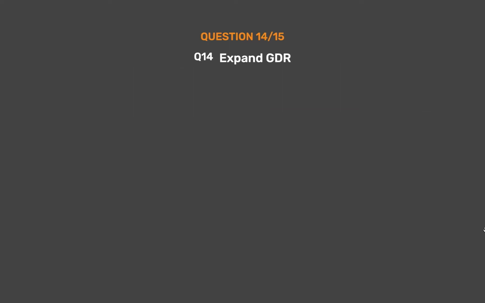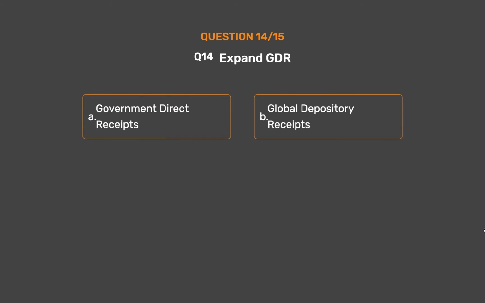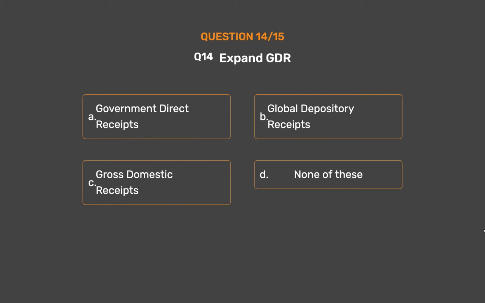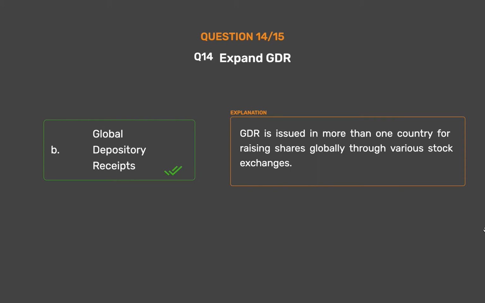Question number 14. Expand GDR. Option A, government direct receipts. Option B, global depository receipts. Option C, gross domestic receipts. Option D, none of these. The correct answer is option B, global depository receipts. GDR is issued in more than one country for raising shares globally through various stock exchanges.